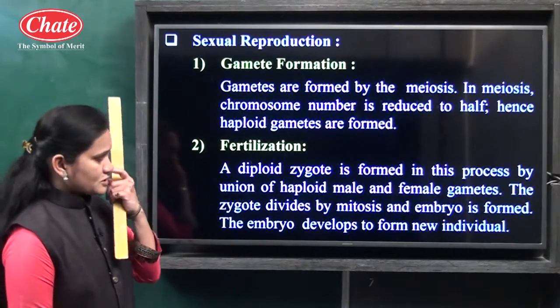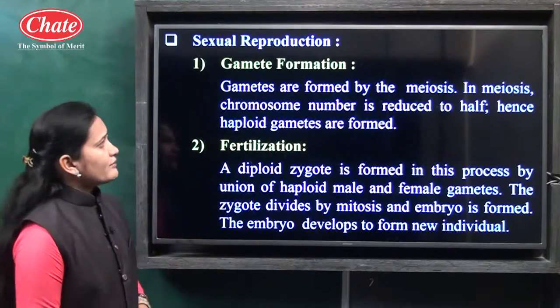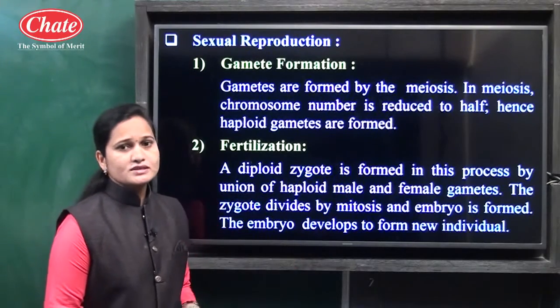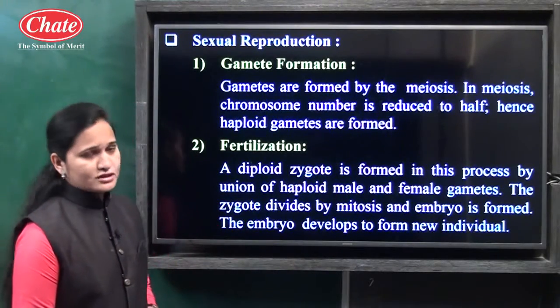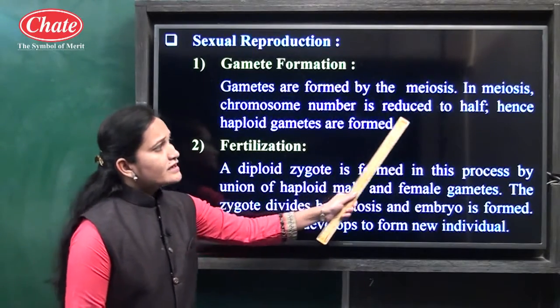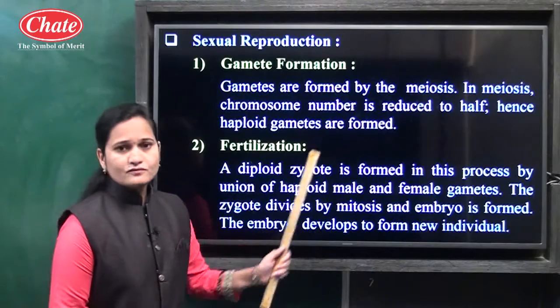In that, the first point is about gamete formation. Now gametes are formed by meiosis. In the last lesson you studied mitosis and meiosis, and you know that in meiosis the chromosome number is reduced to half. Hence, haploid gametes are formed.